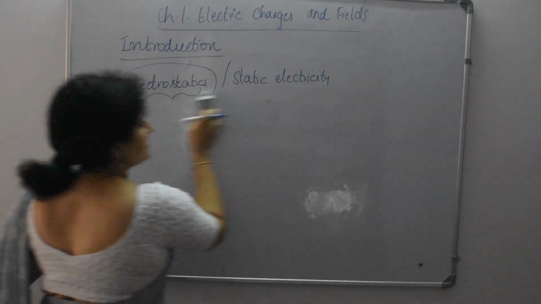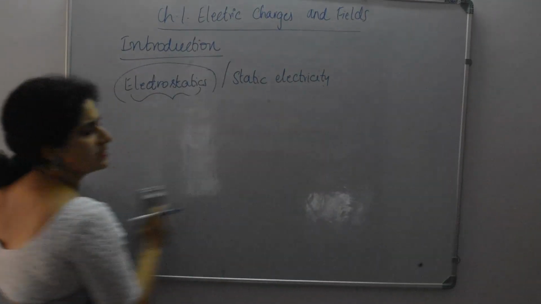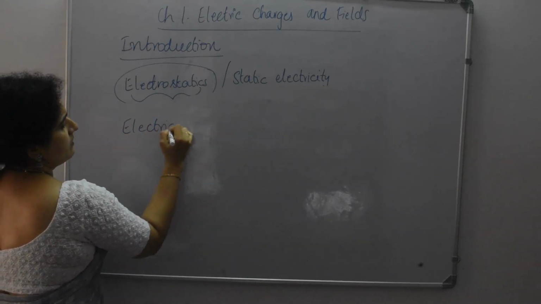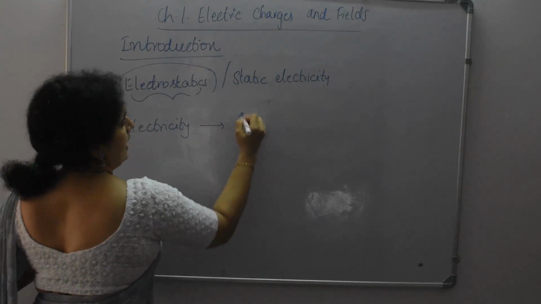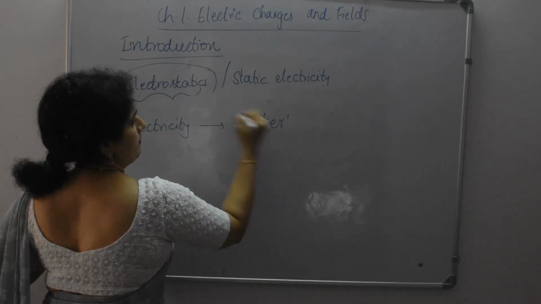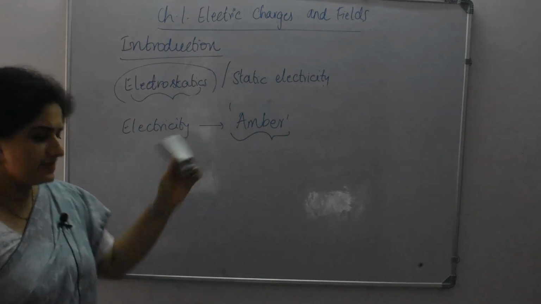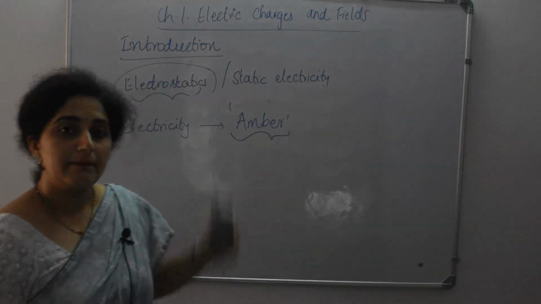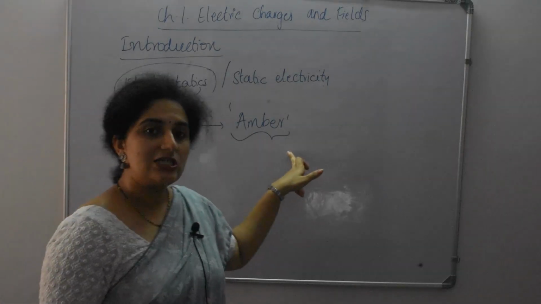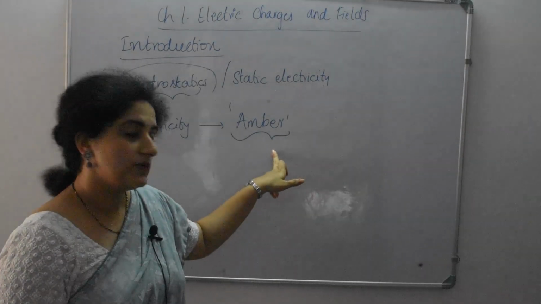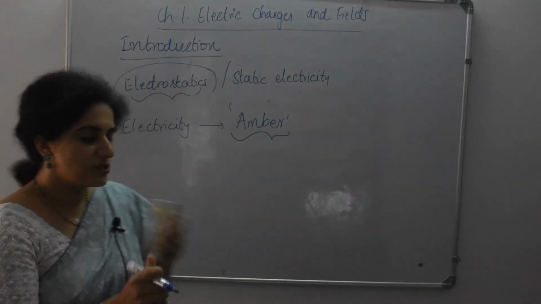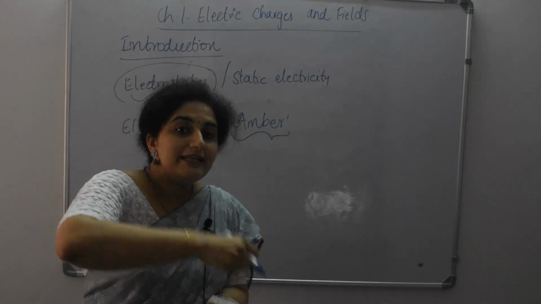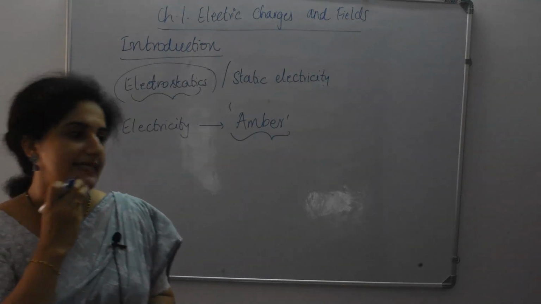How did the word electricity originate? The word electricity originated from the Greek word amber. Amber is a reddish or yellowish stone, which when rubbed could attract or lift very light materials.